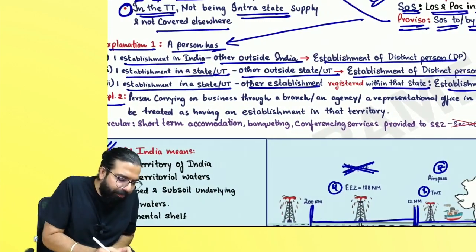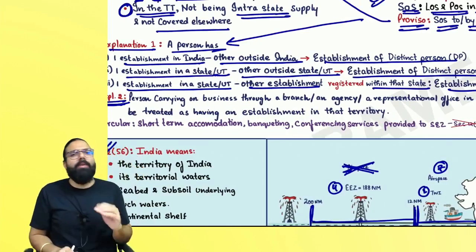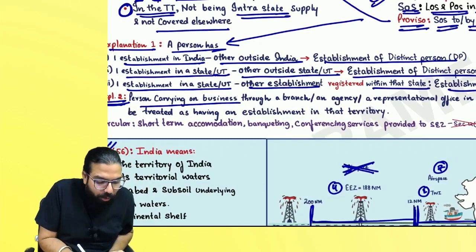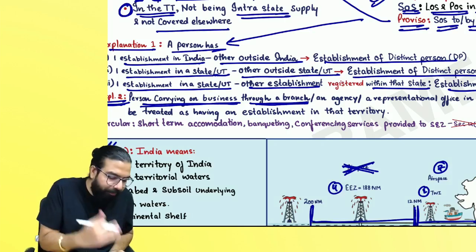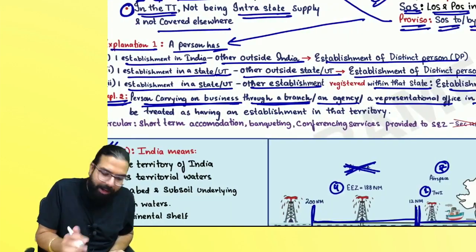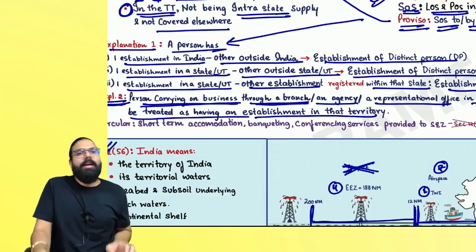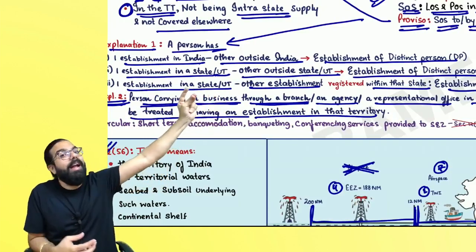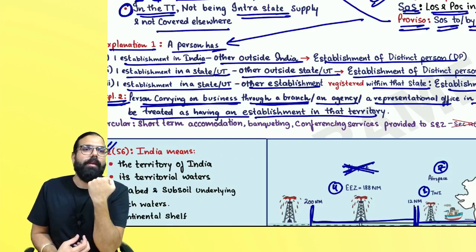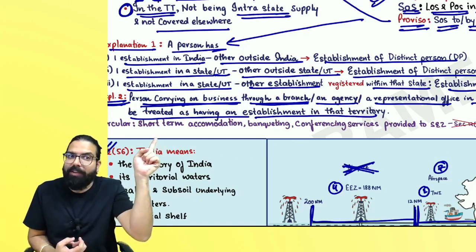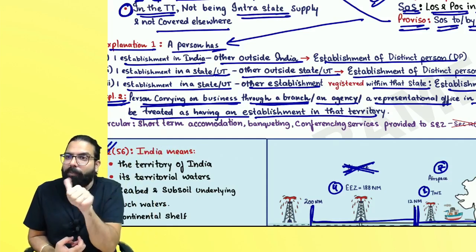Sir, how will I be deemed to carry out business? Means how will I say that, sir, I have an establishment outside India? Basically, a person carrying on business through a branch, agency, or representational office in any territory will be deemed to have an establishment in that territory. So if I have one branch outside India, it will be deemed that I have an establishment outside India. And if I receive any money from them, it will not be an export of service, because if you are a mere establishment of a distinct person and you are receiving money, then it will not be an export of service.